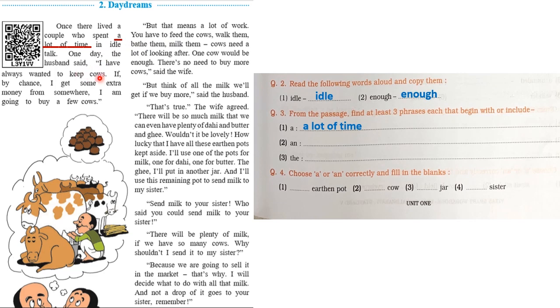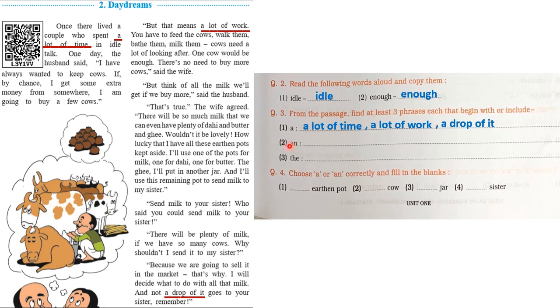Read fast. Yes, here, a lot of work. So, a lot of work. Let us find the third phrase. Okay, it is here. A drop of it. Let us write it over here. A drop of it.